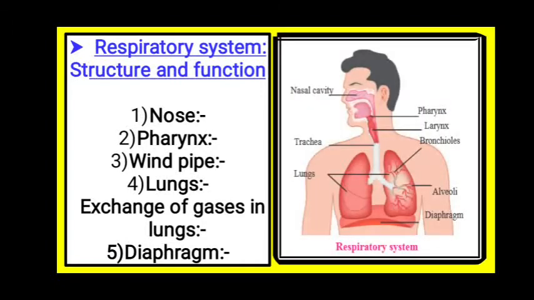This was the diagram for the respiratory system. I hope you all have drawn it in your notes. Starting with the nasal cavity and the last one, diaphragm. This is the windpipe or the trachea. It bifurcates into two parts. Each part enters each of the lungs on the left side and the right side. Then this trachea further divides into bronchioles and then to alveoli. Alveoli is a sac-like structure in which the exchange of gases takes place.